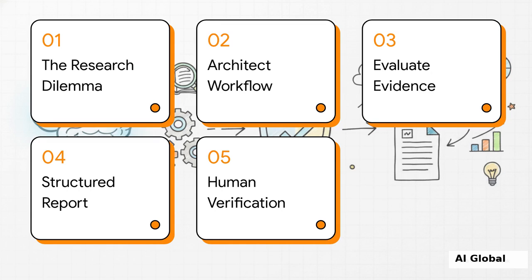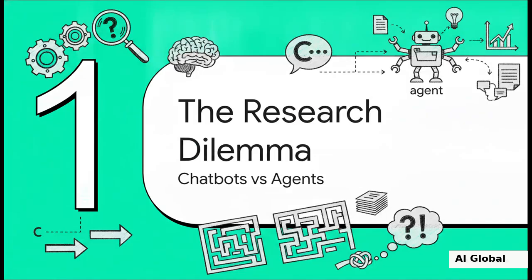Here's the roadmap for how we're going to build this weapon against bad data. First, the AI research dilemma. Second, architecting the agent workflow. Then evaluating and extracting evidence. Fourth, generating the structured report. And finally, the human verification check.